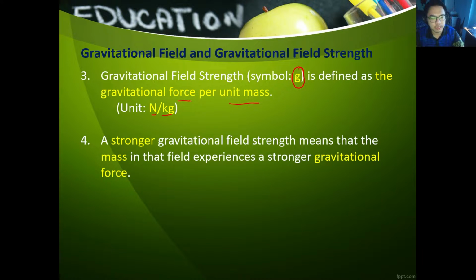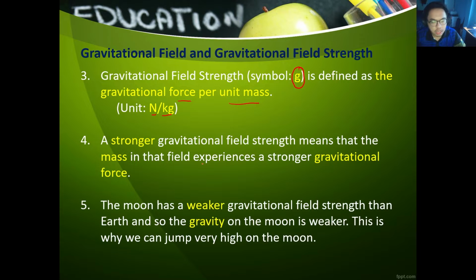Generally, a stronger gravitational field strength means that the mass in that field experiences a stronger gravitational force. So if you have a stronger gravitational field strength, that means the force of gravity is also strong. On the other hand, the moon has a weaker gravitational field strength. That means the gravity on the moon is also weaker. So in other words, the gravitational force that will be pulling on us on the moon is also weaker. This is why we can jump very high on the moon.